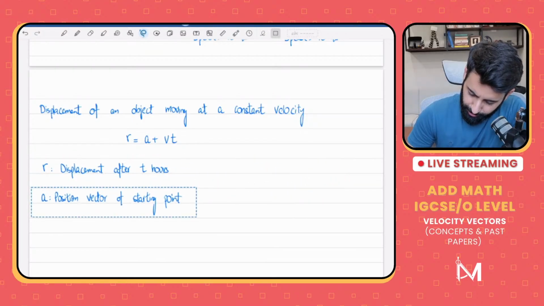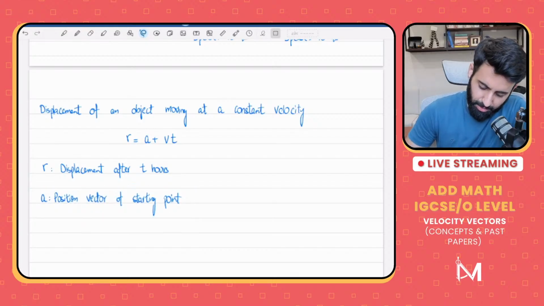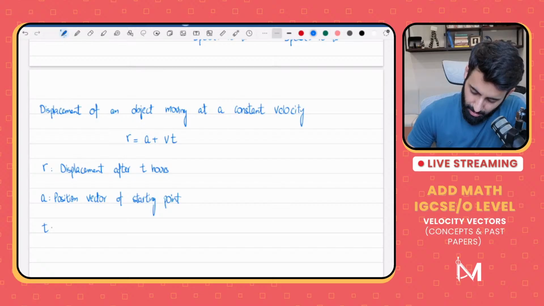That's better. What is T? T is basically time, and V is the velocity vector.